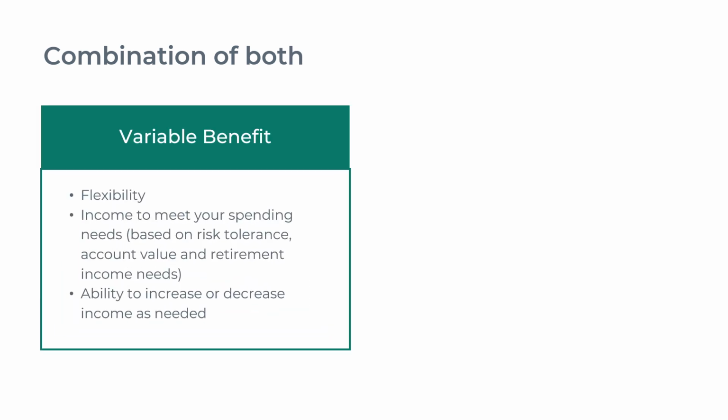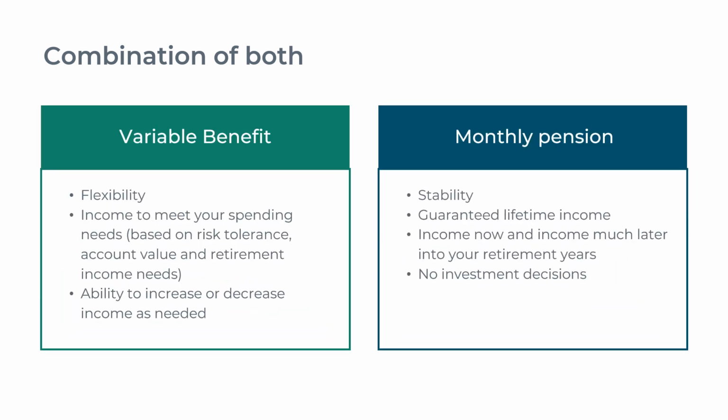Another option that members can choose is a combination of both the variable benefit and monthly pension payments. With the VB, you do have flexibility. You can build the income to meet your spending needs based on your risk tolerance, your account value, and what you will need in retirement. We do have members that draw a higher income in the first part of their retirement journey and then reduce it as their needs change or decrease.